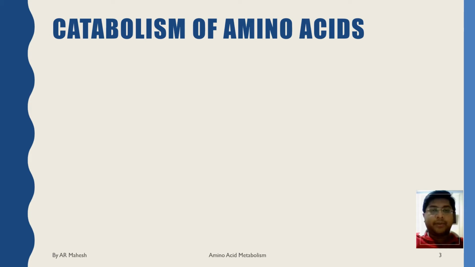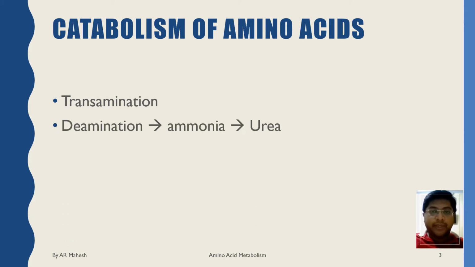So coming to the catabolism of amino acids, the amino acids undergo certain common reactions like transamination, which is followed by deamination for the liberation of ammonia. The amino group of the amino acids is utilized for the formation of urea, which is an excretory end product of protein metabolism. Later we will also be studying the decarboxylation reactions of amino acids.